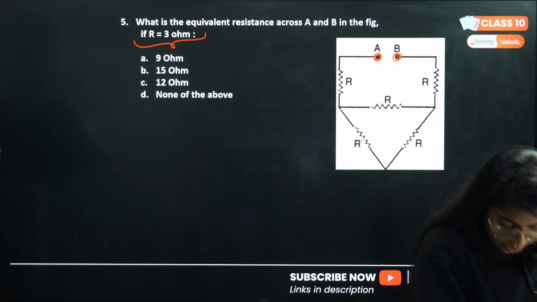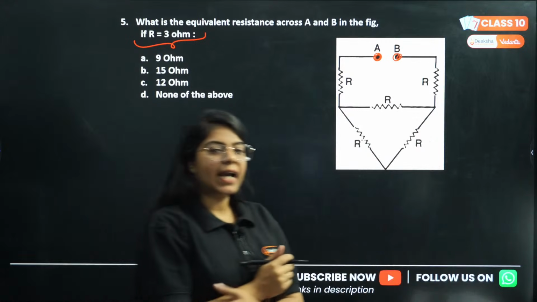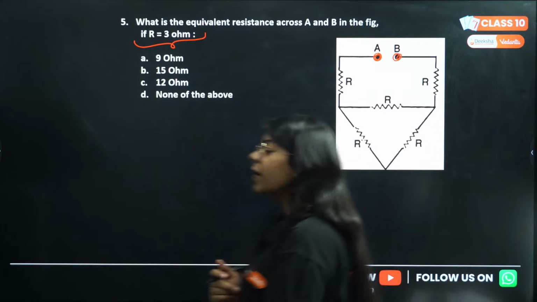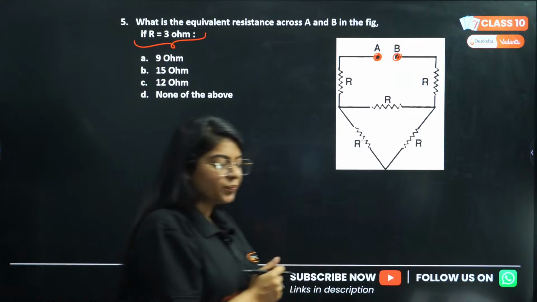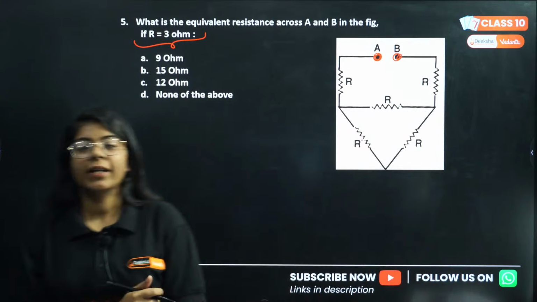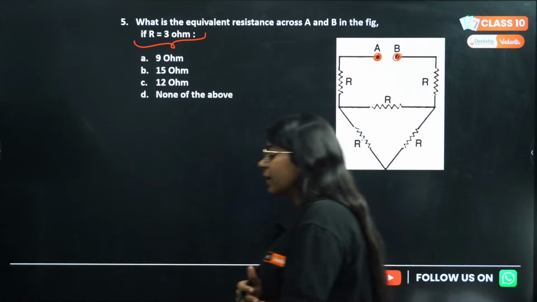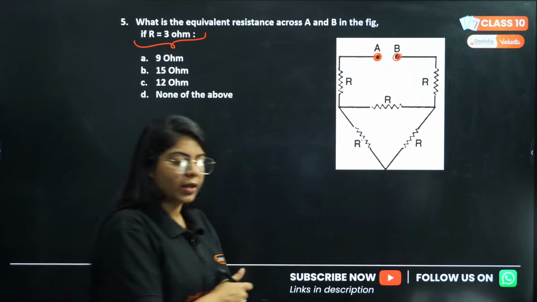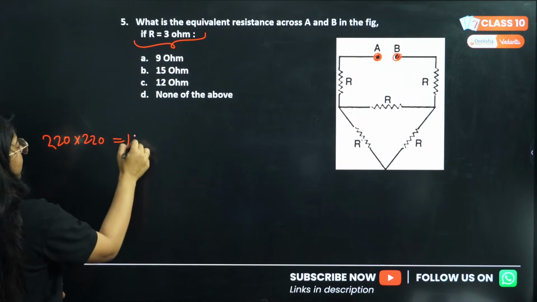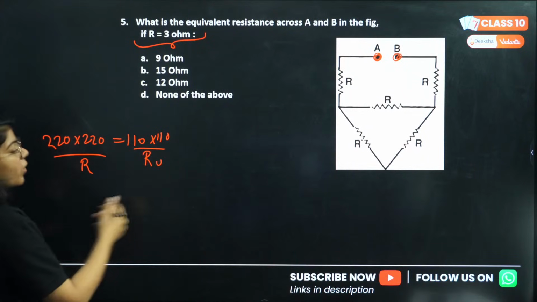No, the squares won't get cancelled. We don't have the whole powers. If R and R square would have been also inside the squares, then we could have cancelled them. But these are constant quantities. 220 square divided by 110 square: if they get cancelled, 2 will come, then you will have to square them. Even if you just see, that is 220 into 220 equals 110 into 110. So how can you cancel the squares?